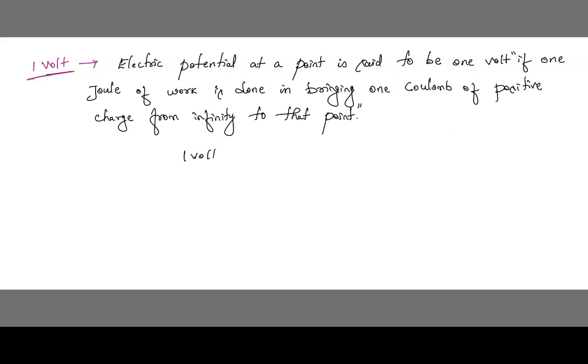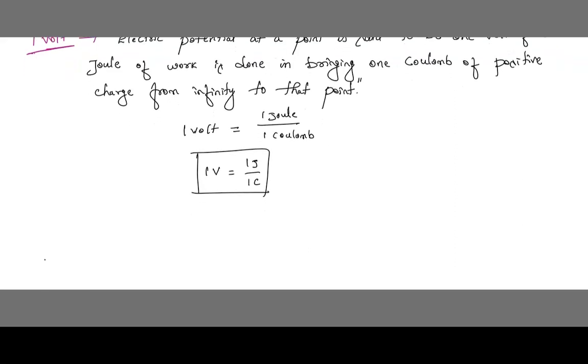Mathematically we can write 1 volt is equal to 1 joule of work by 1 coulomb of charge. In shortcut we can write 1V = 1J / 1C. This is called as what, children? 1 volt. I hope you have understood now.